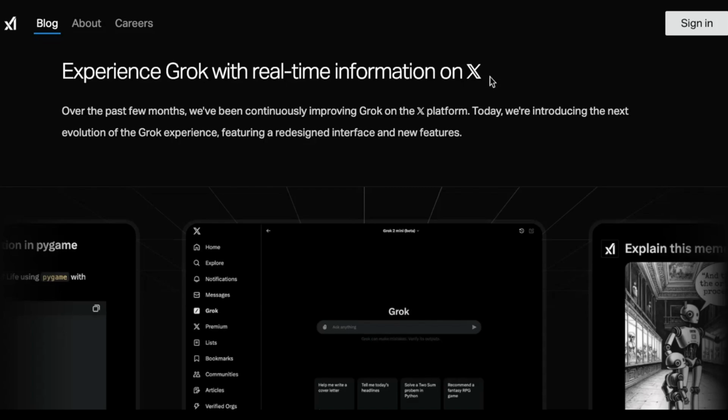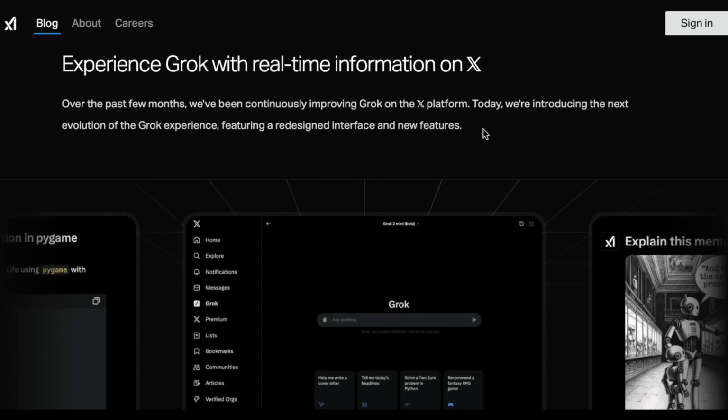Now, I think it does serve a specific use case, which is searching for real-time information and events and summarizing those. And you can imagine it helps journalists, it helps people doing research in the space. It keeps you up to date on events. And so that's really powerful. So I think there's so much potential for Grok to be this search engine that lives on top of X, where most of the real-time information is being posted and generated anyways. So that will be, I think, a really interesting angle that X and xAI will explore going forward with these models.